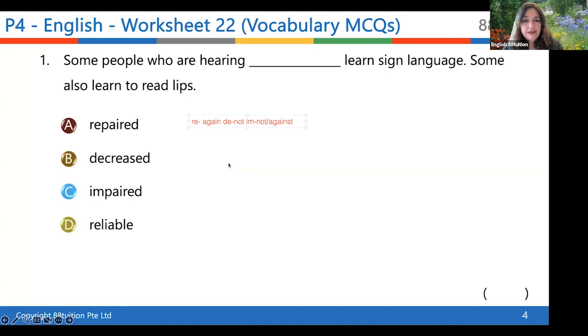Okay. So Lavanya, do you know what the other words mean? Repaired, decreased, and reliable? Decreased means like died or something.